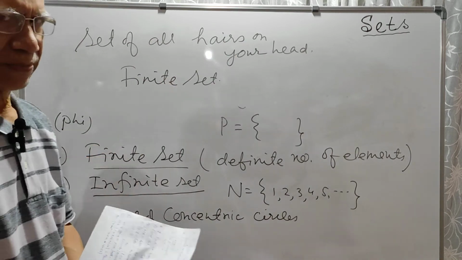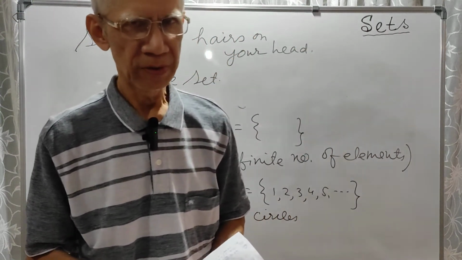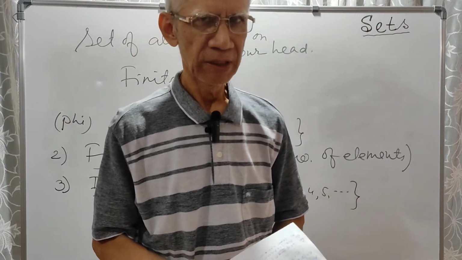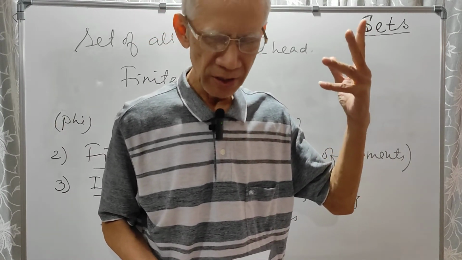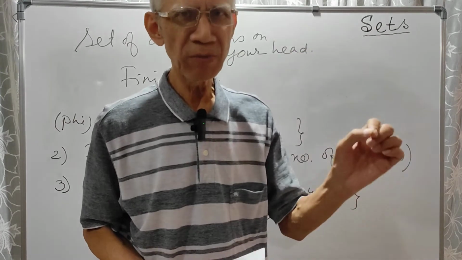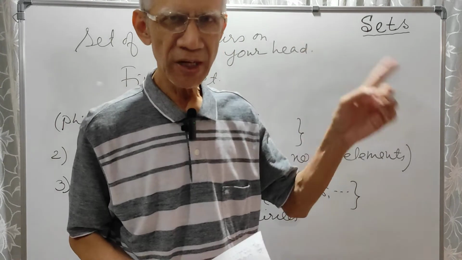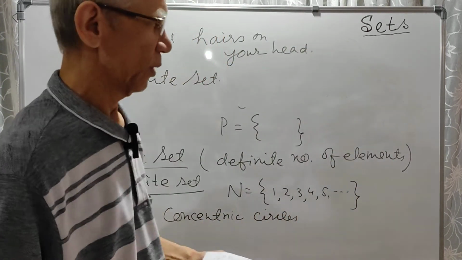A finite set. Similarly, set of stars, very difficult to count, but it is a finite set because there is a definite number of stars at a particular moment. Now you can say stars are dying, stars are reborn. Yes, that is true. But in a certain moment of time, the number is definite. So set of stars at a particular moment is what? Finite set.